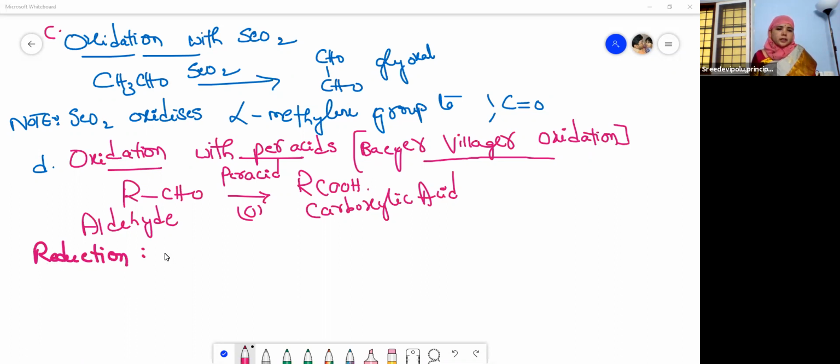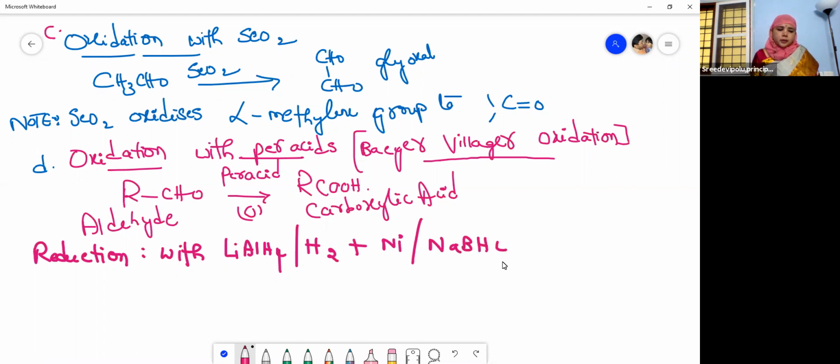Aldehydes undergo reduction with lithium aluminum hydride, LiAlH4, or hydrogen with nickel, or sodium borohydride, or aluminium isopropoxide. These are all the reducing agents we use for reduction, right?